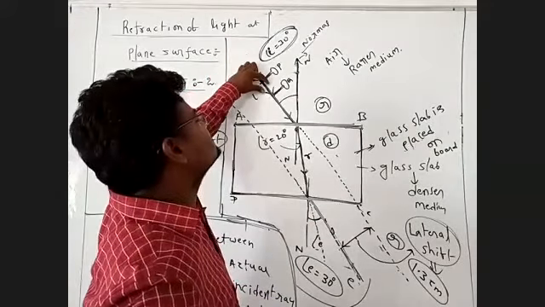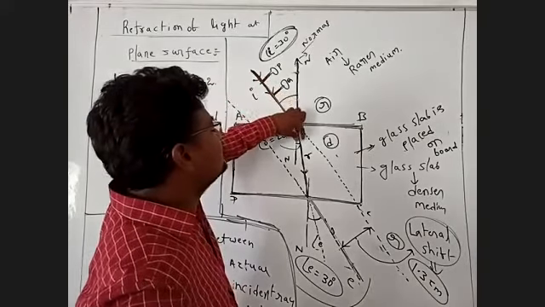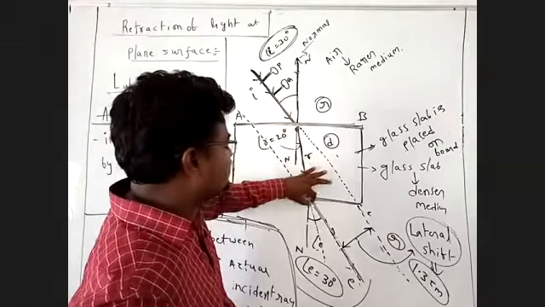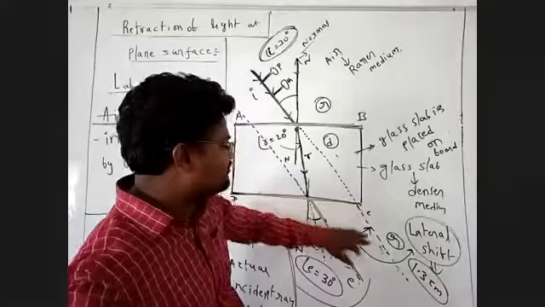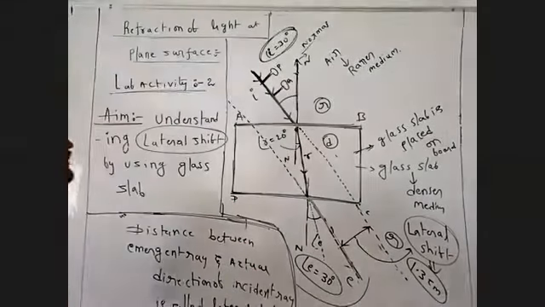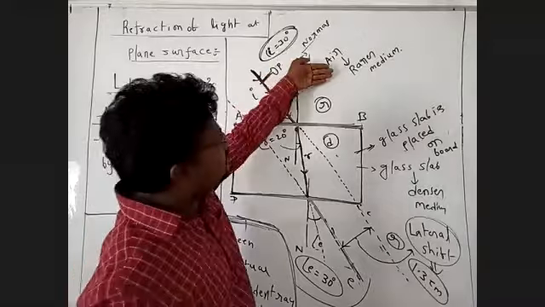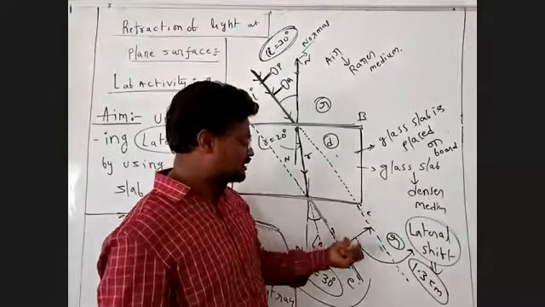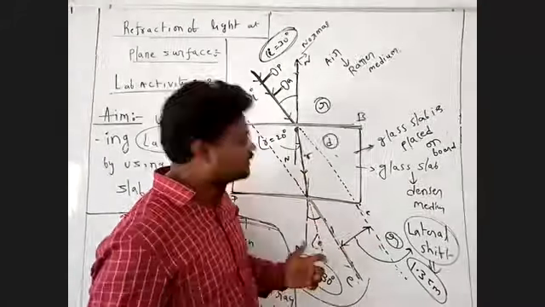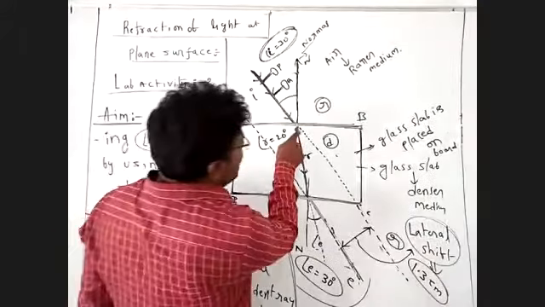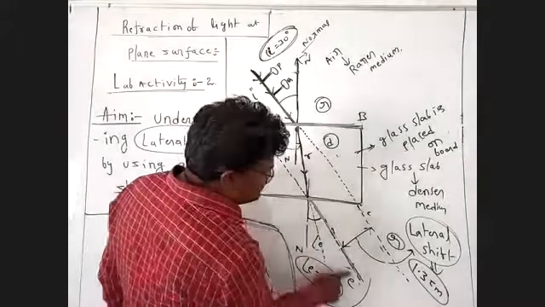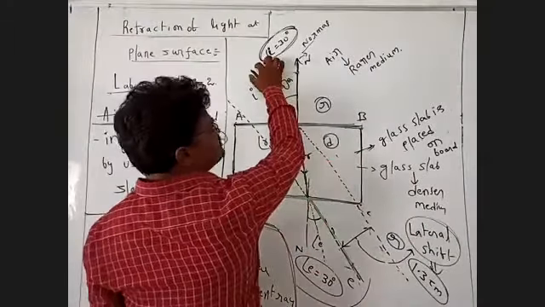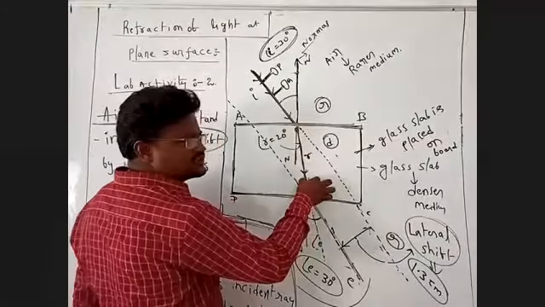A beam of light is traveling towards another medium. The refracted ray is bending towards the normal. Again, light travels from denser medium to rarer medium, and the emergent ray moves away from the normal. It is a basic point: when light travels from rarer to denser medium, the refracted ray bends towards the normal. When light travels from denser medium to rarer medium, the ray moves away from the normal. This is the actual direction of the incident ray. This is the emergent ray. When the glass slab is present, light travels from rarer to denser, so the refracted ray bends towards the normal.